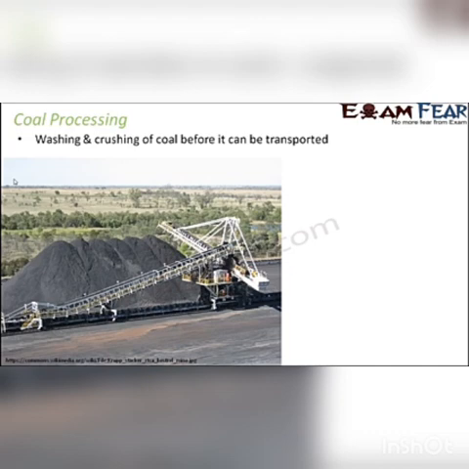After processing, the coal needs to be washed because there will be a lot of dirt, a lot of undesirable particles present over it. So it needs to be washed clearly, and it should also be crushed because sometimes each piece of coal is huge. So transporting such huge and heavy pieces of coal is really difficult. So in order to make it portable, it is crushed down into smaller pieces.